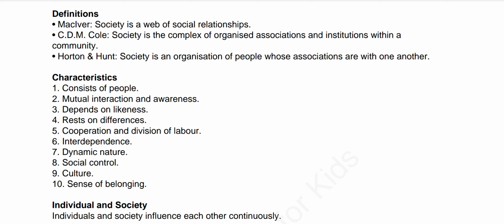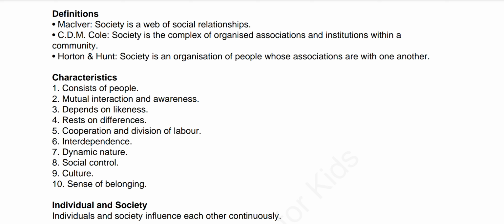Now let's move on to the characteristics. What are the characteristics of a society? First is that it consists of people. Listen to me properly, with patience and concentration. Society is composed of people. Without students and teachers, there cannot be any school, college, or university. Similarly, without people, there can be no society, no social relationships, and no social life at all.